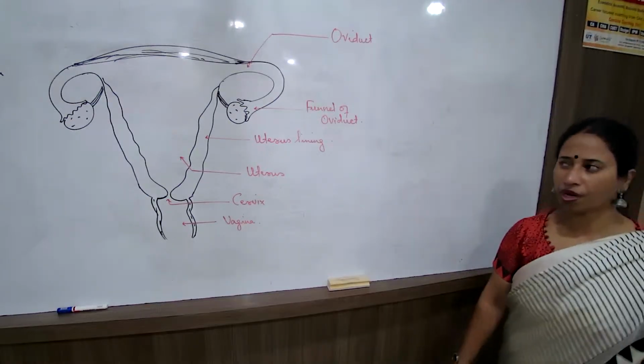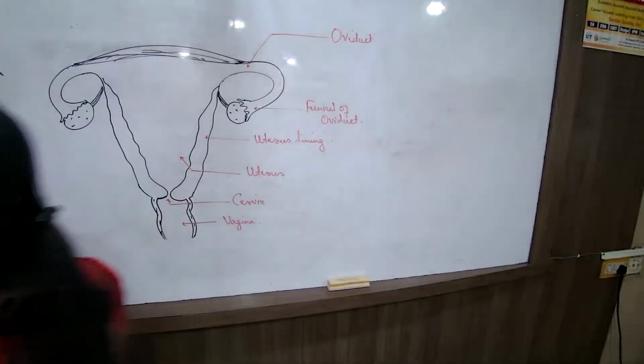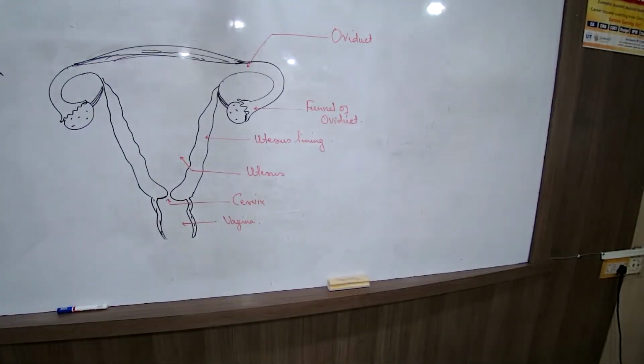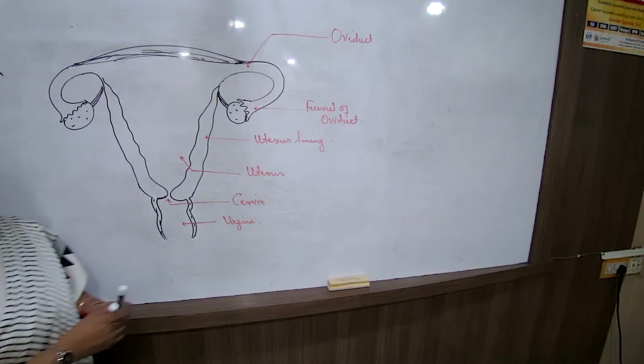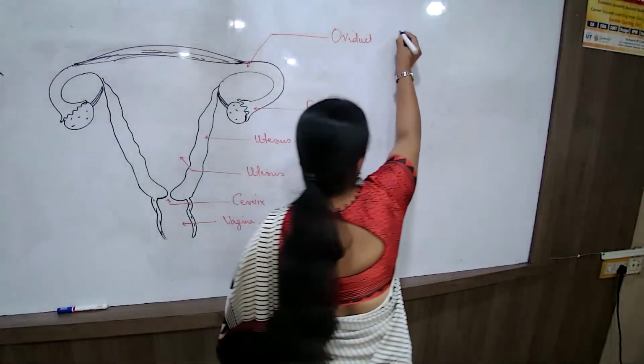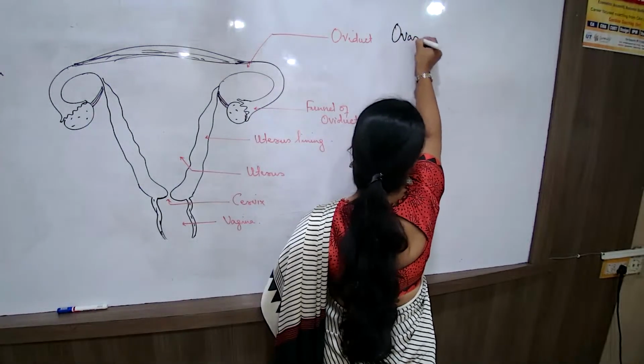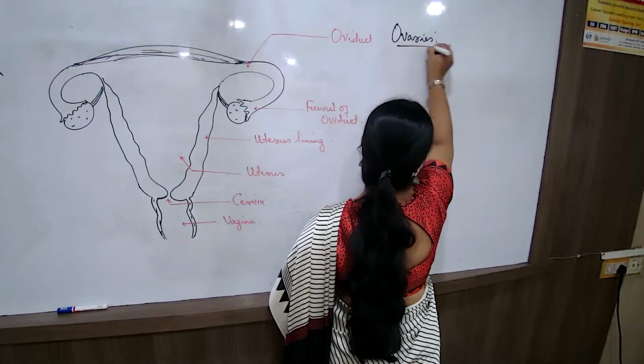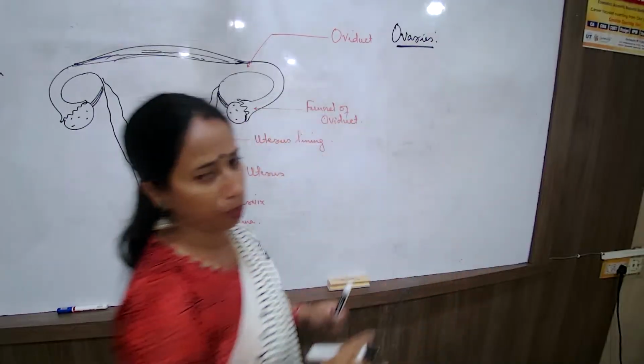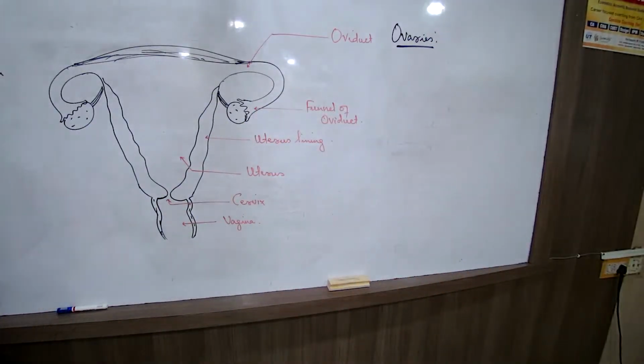Now, the female reproductive system that we are talking about, what are some of the similarities with the male system and some differences also? We talk about the ovaries. Ovaries are a pair. To understand the functions of each of these parts, we have to understand the functions first. Ovaries in a pair, same as the male body. The testes in a pair, we had understood. Ovaries in a pair, we had studied.